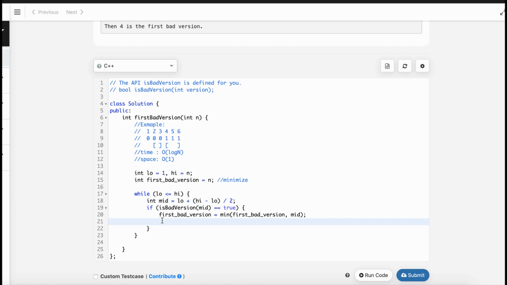So let's change our boundary. Let's decrease our higher boundary and move to the left half, because the right half will always contain a bad version. In order to move to the left half, we have to change the right boundary, so high will be equal to mid minus 1.